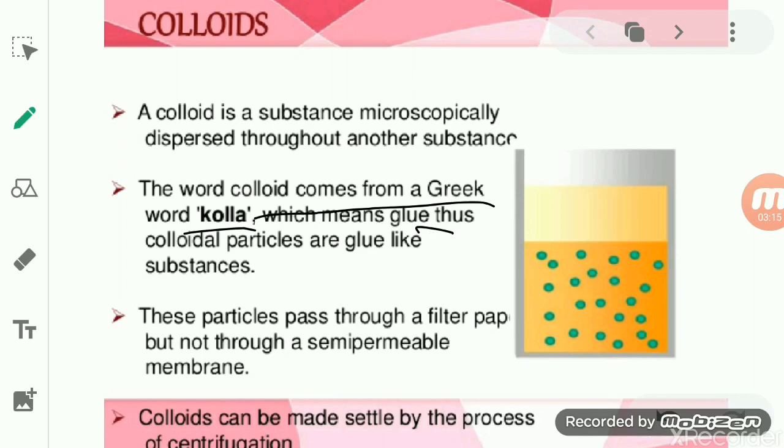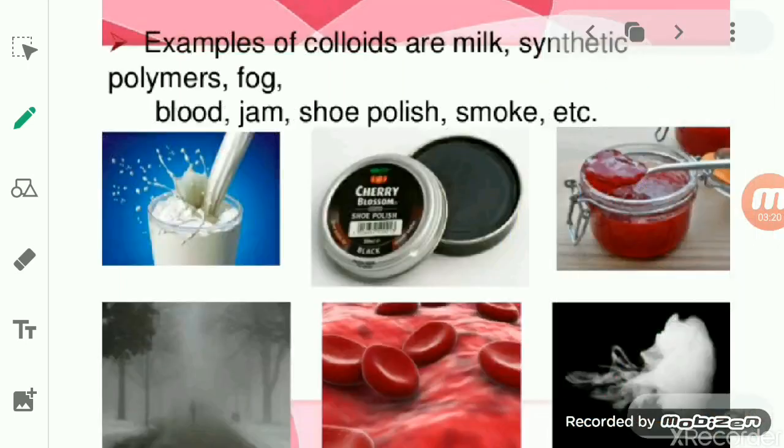There are a lot of examples of colloids, like blood, jam, shoe polish, smoke, synthetic detergent, soap solution, or milk. All of these are examples of colloidal solutions. The size of the colloidal particle is bigger than that of a true solution, but smaller than that of a suspension.